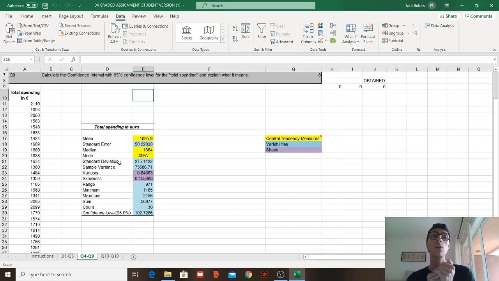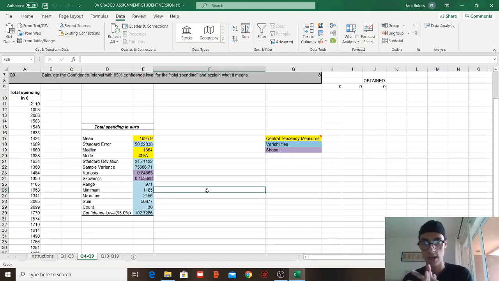When it comes to central tendency, it covers three areas: the mean, median, and mode, as I have pointed here in yellow. When it comes to variables, it's standard error, standard deviation, sample, and all of those. Then when it comes to shape, it's kurtosis and skewness. Now, what are the central tendency measures?